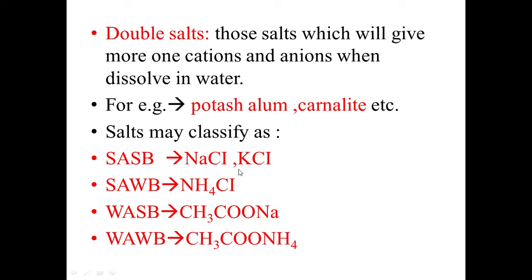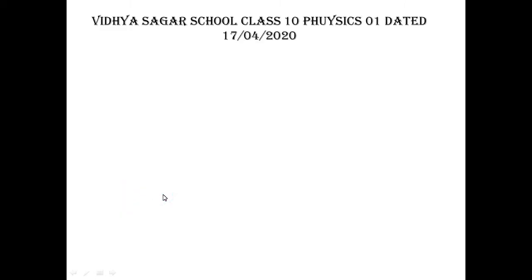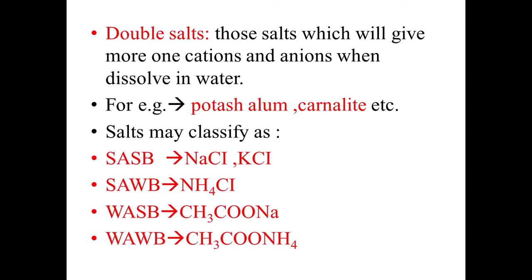It's similar in the case of KCl. K is a cation that is written before the anion. So K is a cation that comes from a strong base, that is KOH, while the Cl comes from HCl, a strong acid. In the other case, Cl comes from HCl, while the weak base comes from ammonium hydroxide, NH4OH. We will talk about it later.